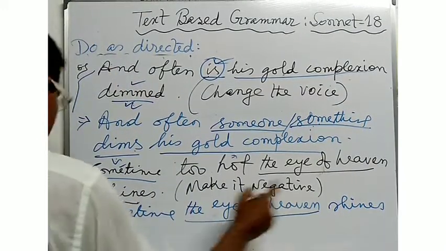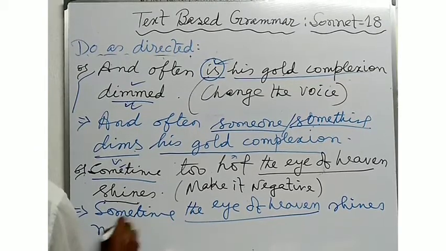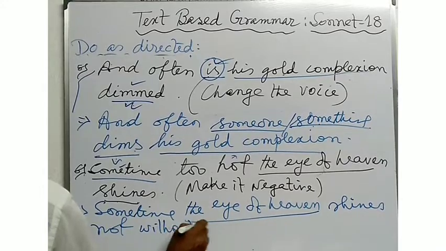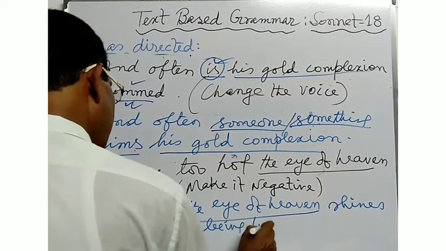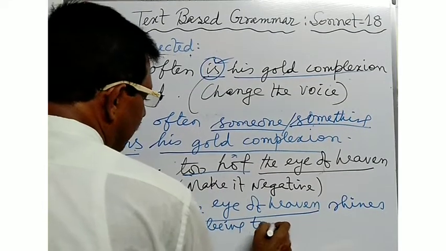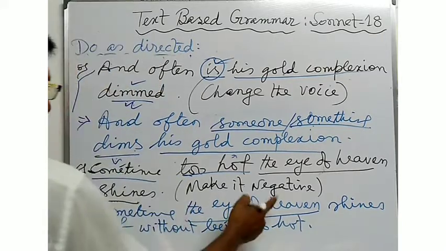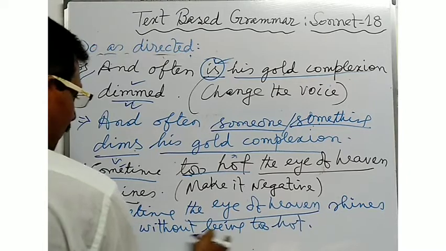Sometime the eye of heaven shines not without being too hot. Sometimes the eye of heaven shines not without being too hot. Not without being too hot.